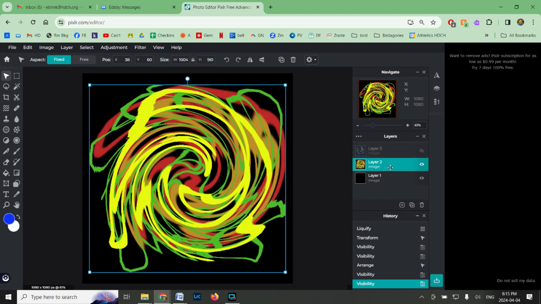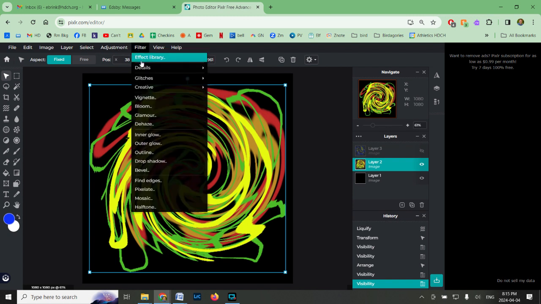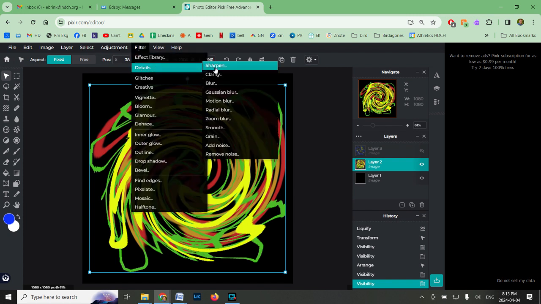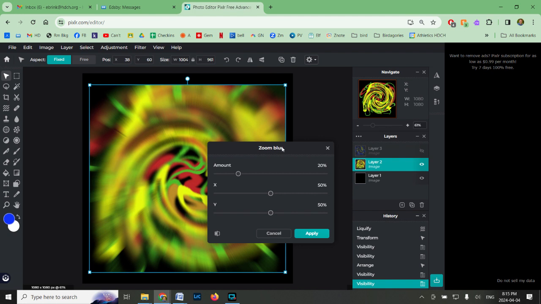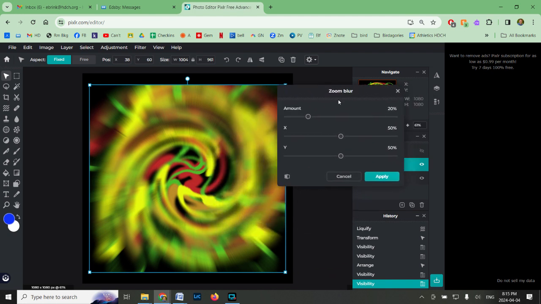So I'm working on layer 2. Now what we're going to do is we're going to add a blur. So this is where we go into filter. Over here in details, you can see there's a couple of options. You actually have a number of blurs. The one we want is a zoom blur. So this sort of does it already for you.